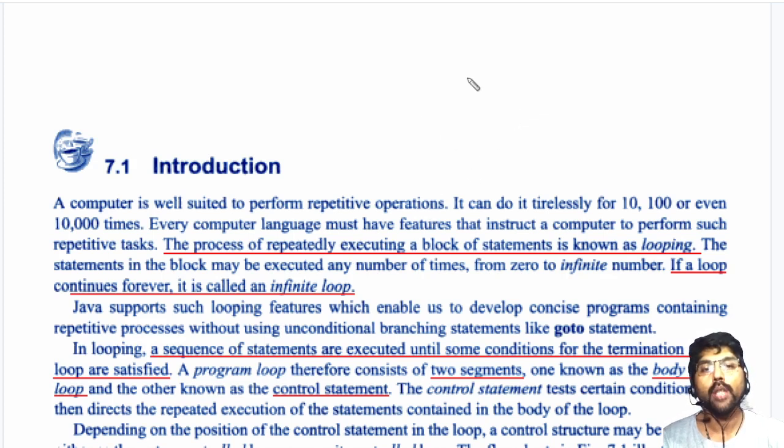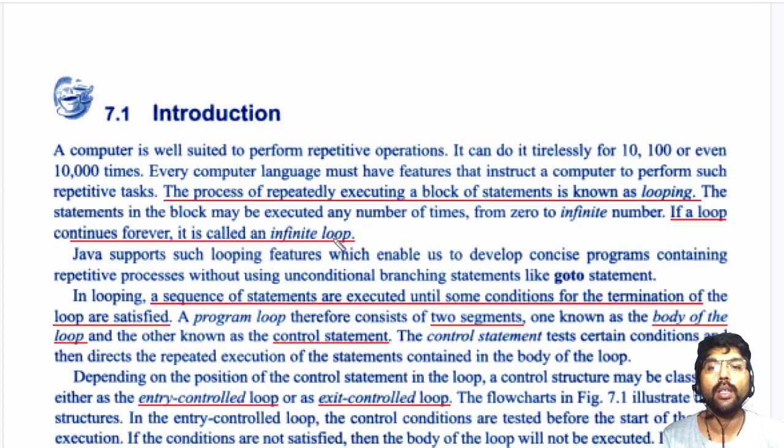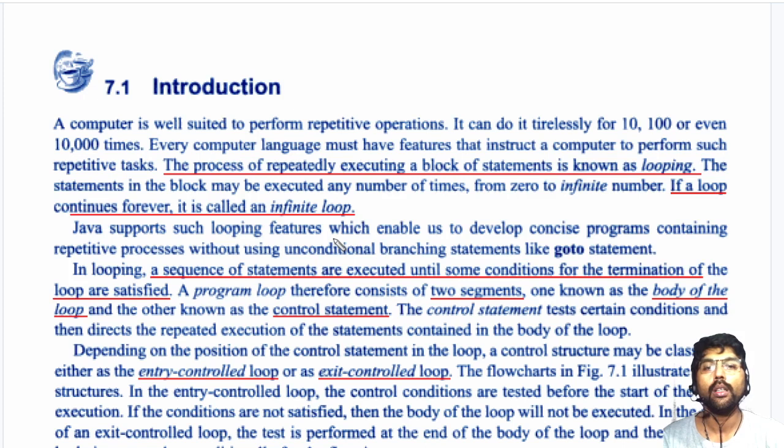If the loop starts and it never ends, it may keep looping without any exit. Such a loop, which continues forever, is called an infinite loop. In Java, we do not use the infinite loop much. It is used less in Java, and most of the time it is created using the goto statement.